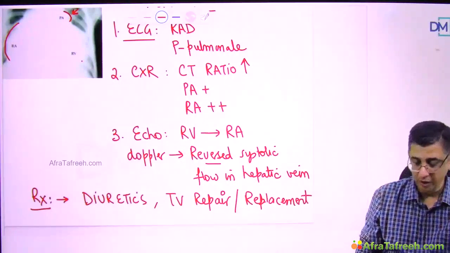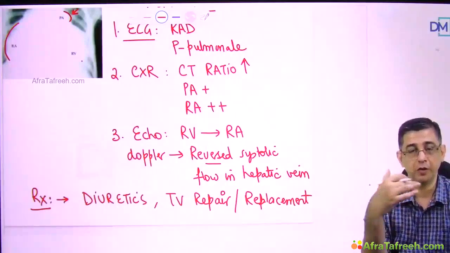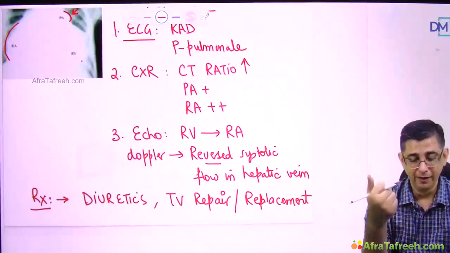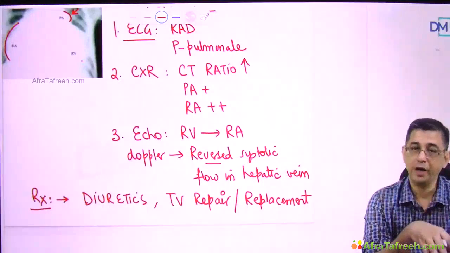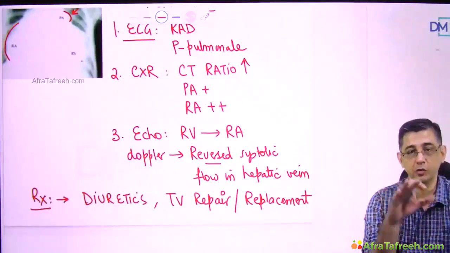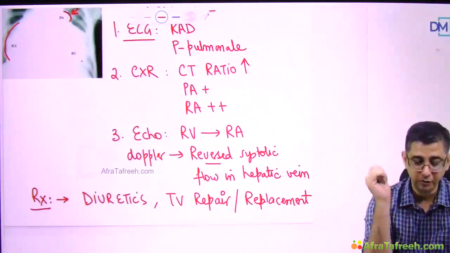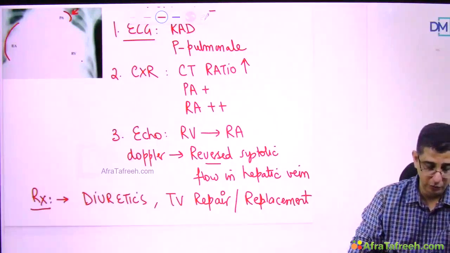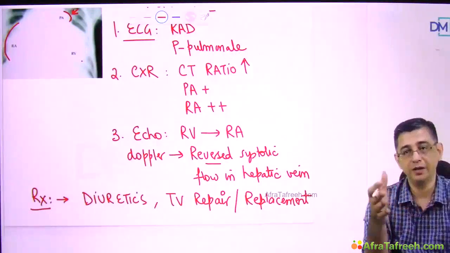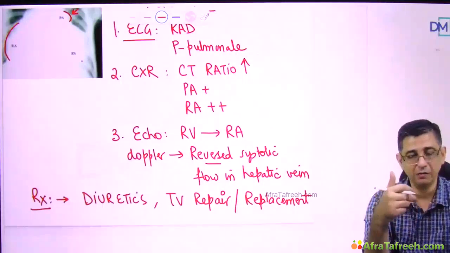And again, I would like to say the same thing. If the valve replacement is planned for this person, then we can either choose between a metallic device or a prosthetic device. And if we choose a metallic device, then a lifelong anticoagulation might be required for these patients as well.